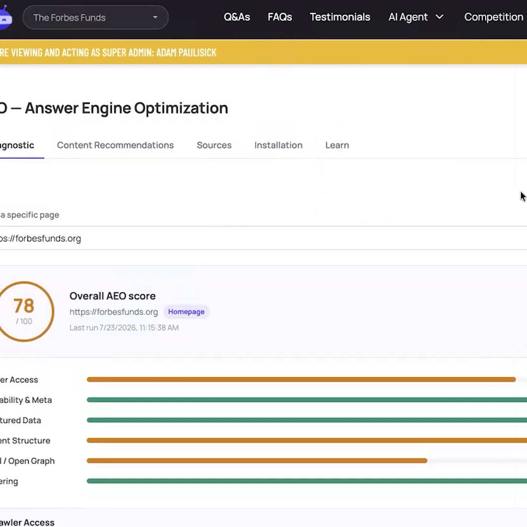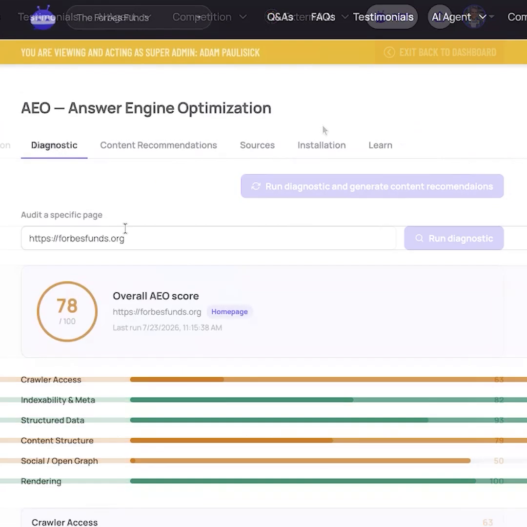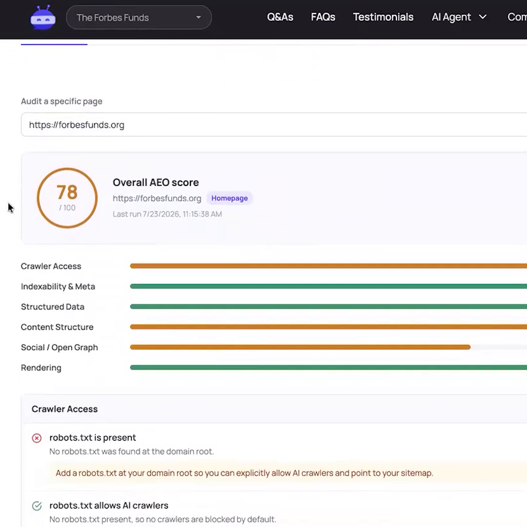Now, when you start, you're going to have to go ahead and click run diagnostic and generate content recommendations. Our diagnostic is going to pick typically your homepage or your main center of knowledge and graph, which is your original way you set up the Skilly or someone set up a Skilly for you. You're going to then understand a little bit about how easy it is for our crawlers, which is a proxy for how large language models are ultimately going to crawl your site.